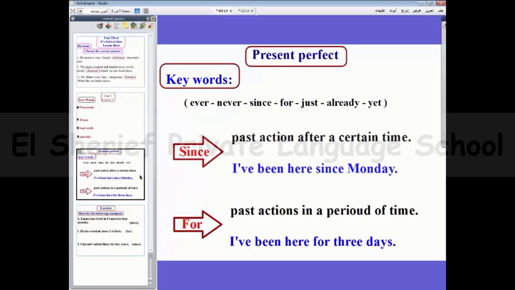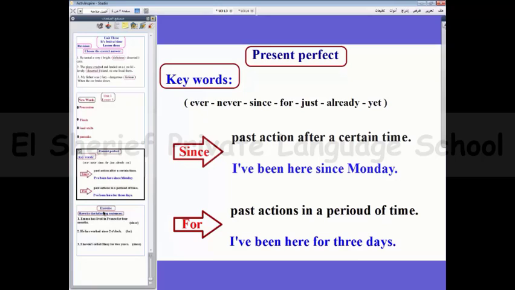Do you remember present perfect? Can you remember it? Present perfect. Let's remember it. The form? Yes. Have or has plus past participle.